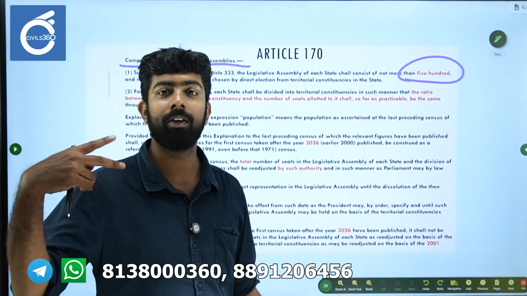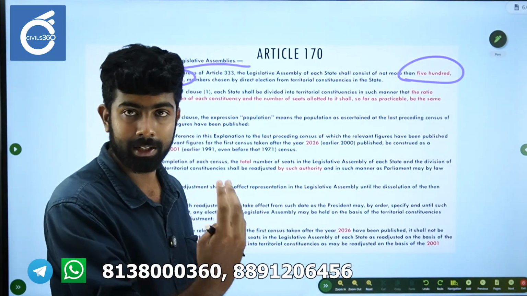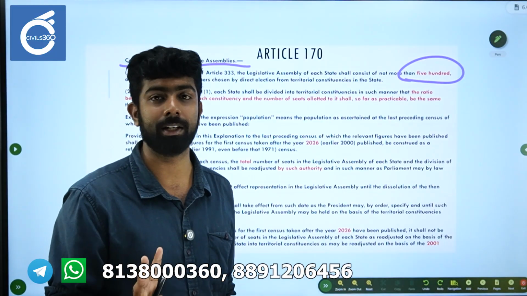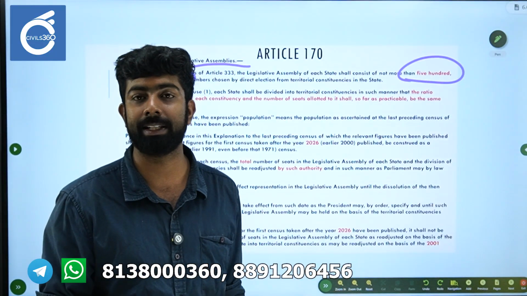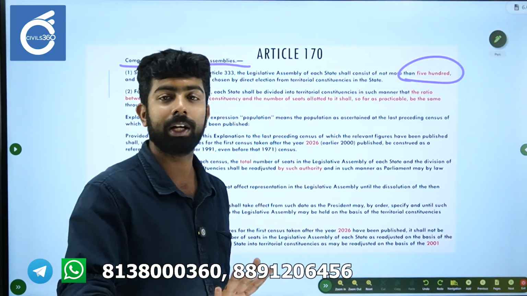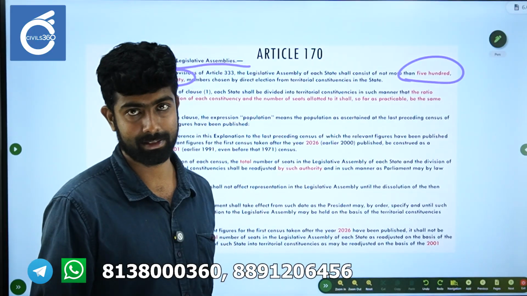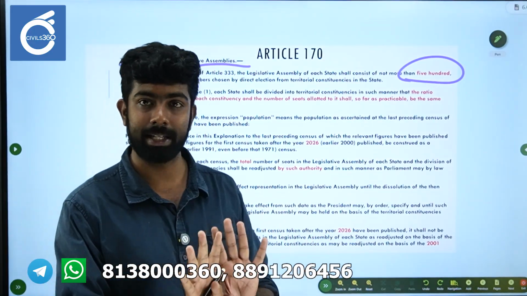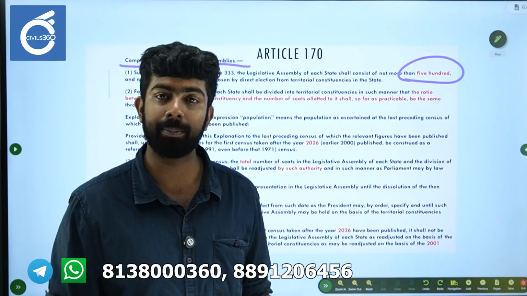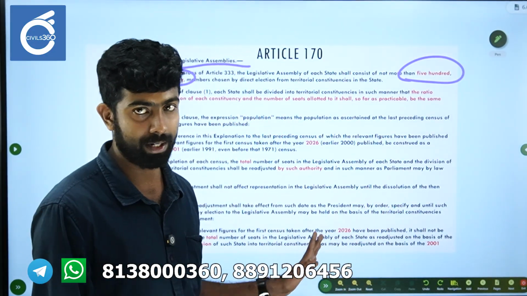And then the 87th Amendment came in 2003, which said that we are not going to change the 2026 standpoint or the use of the 1971 census, but we will allow the redrawing of constituencies on the basis of the 2001 census. The same pattern of the three amendments has been followed in both Article 81 as well as Article 170.